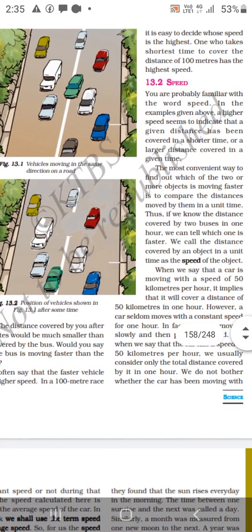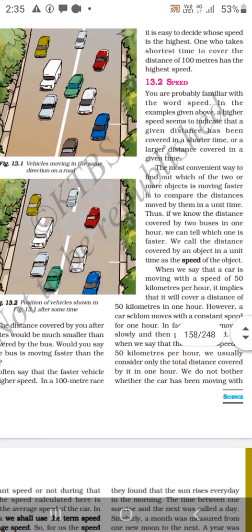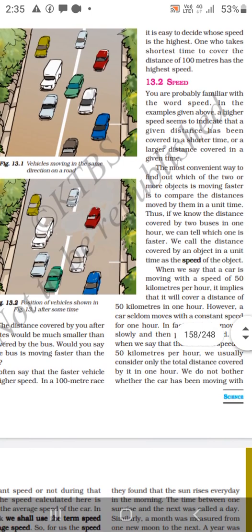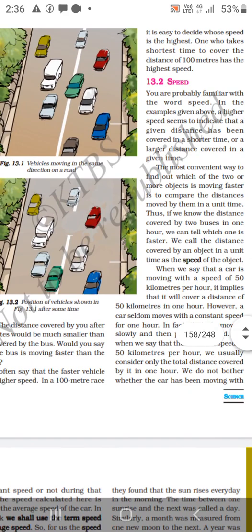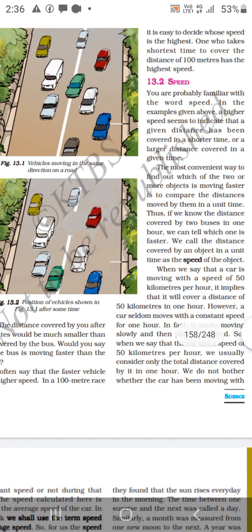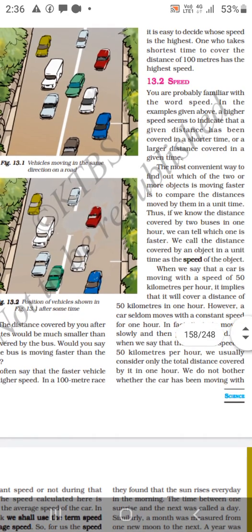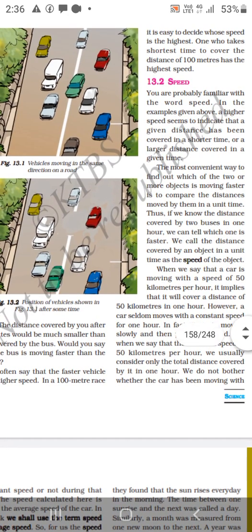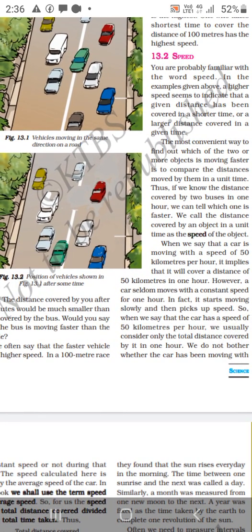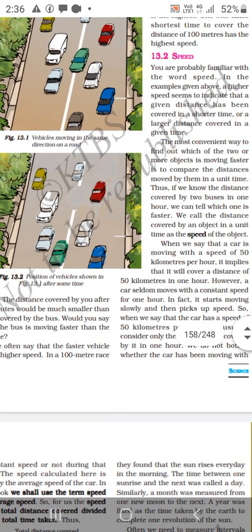The most convenient way to find out which of the two or more objects is moving faster is to compare the distances moved by them in a unit time. Thus, if we know the distance covered by two buses in 1 hour, we can tell which one is faster. We can call the distance covered by an object in unit time as the speed of the object. When we say that a car is moving with a speed of 50 km per hour, it implies that it covers a distance of 50 km in 1 hour.